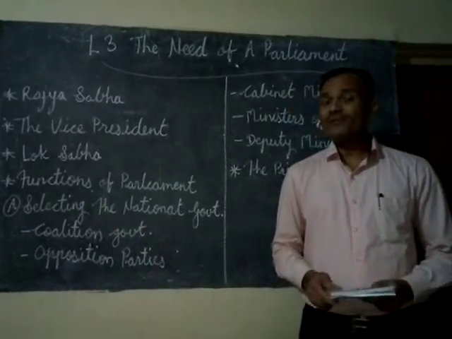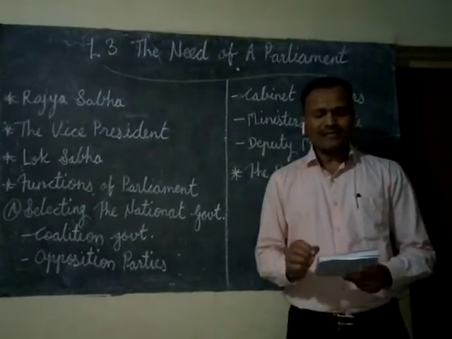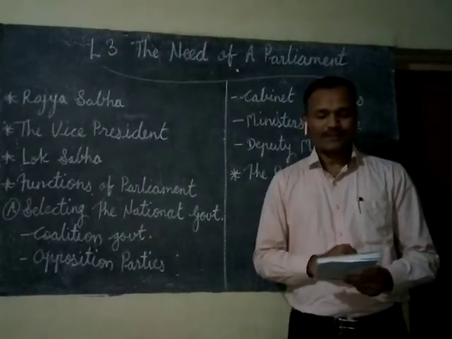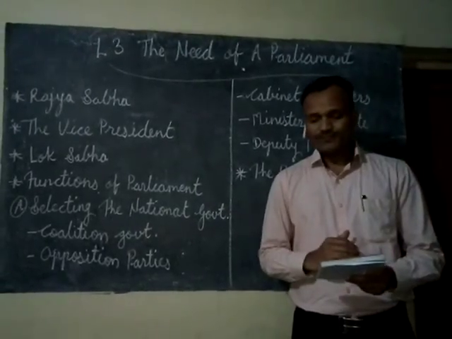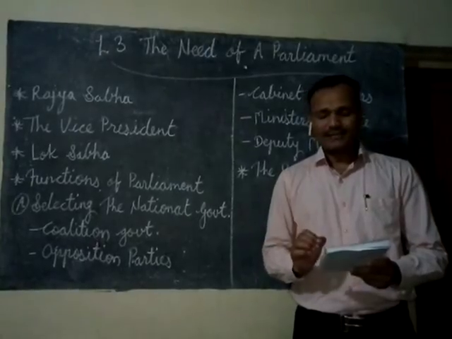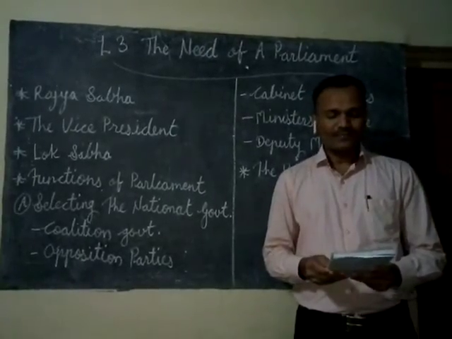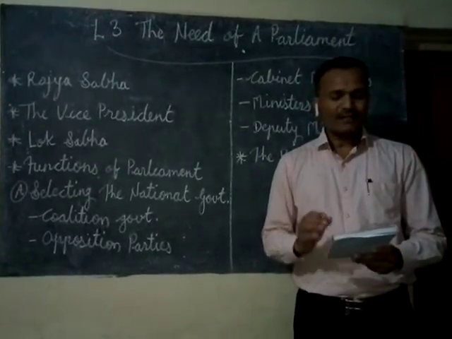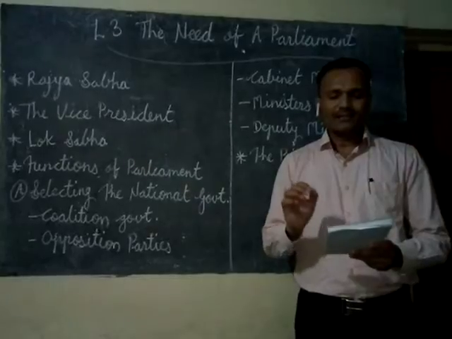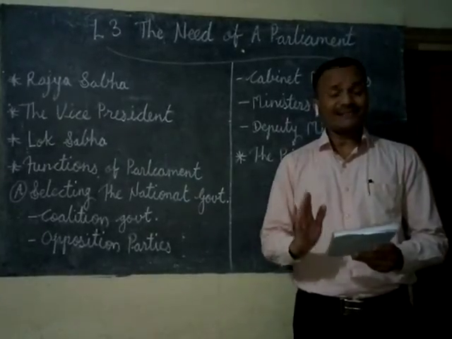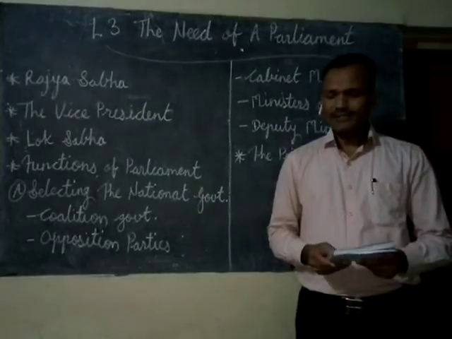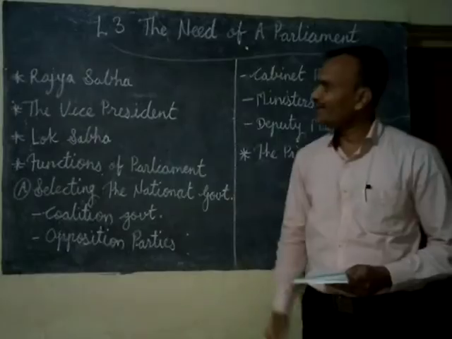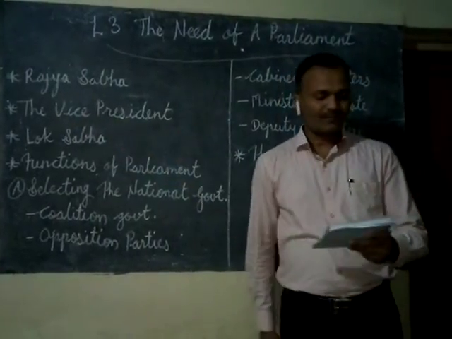In the absence of the vice president, who is the chairman of the house, means of the Rajya Sabha, the deputy chairman, who is chosen by the members of Rajya Sabha, presides over the meetings. Rajya Sabha members are also called members of parliament, that is MPs. Okay, so this is the Rajya Sabha. Now we are moving towards our next point, that is the vice president.